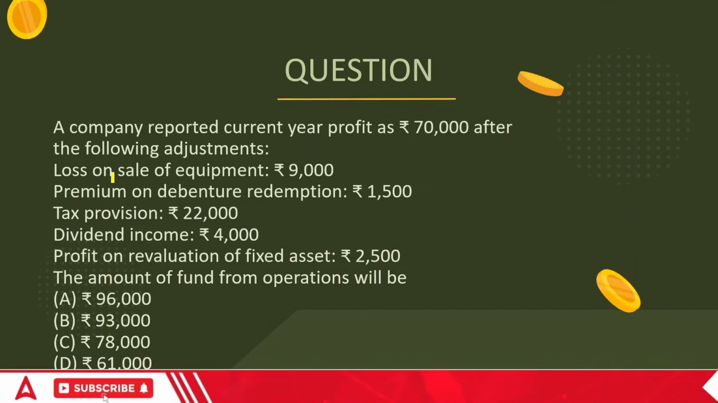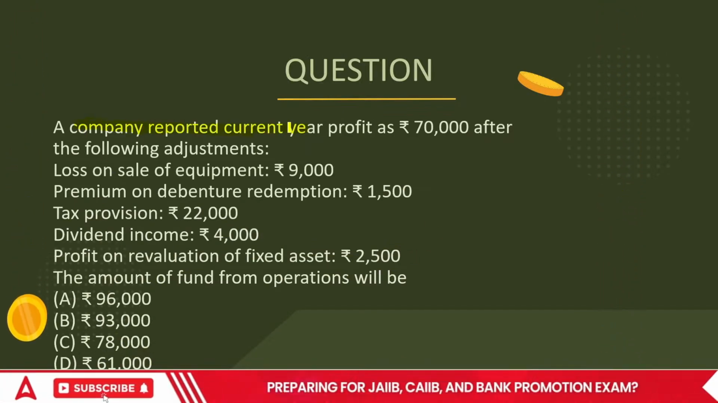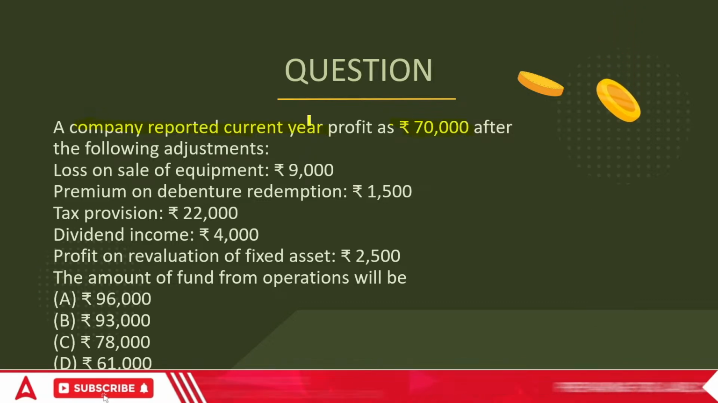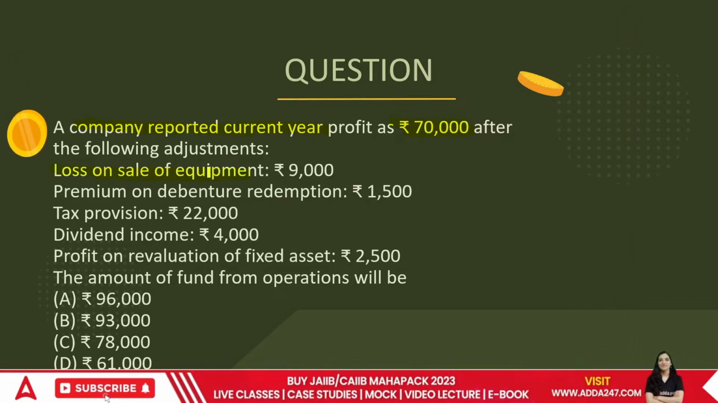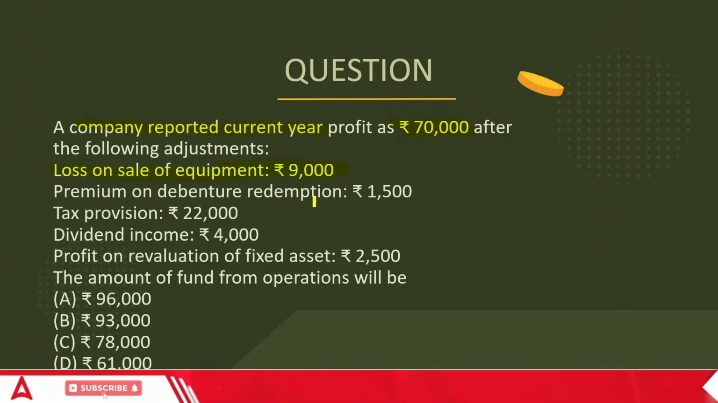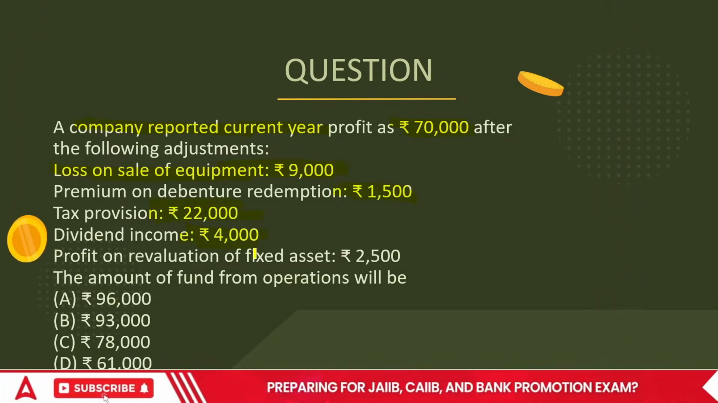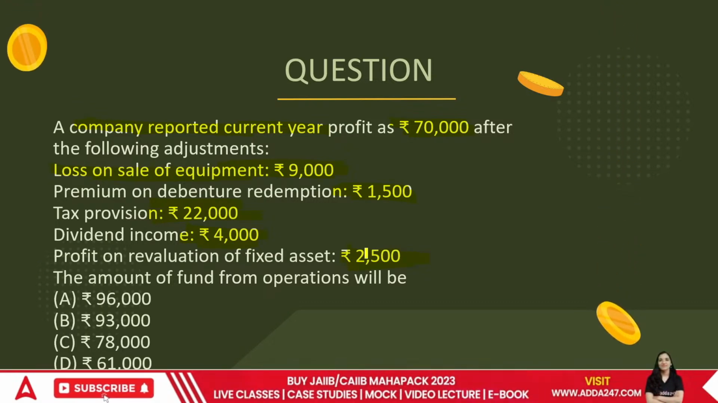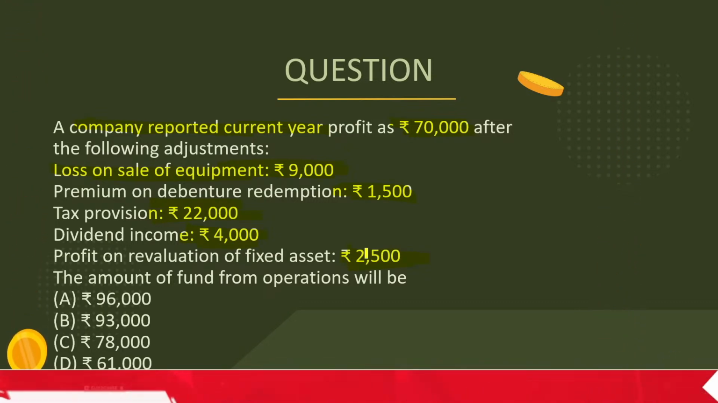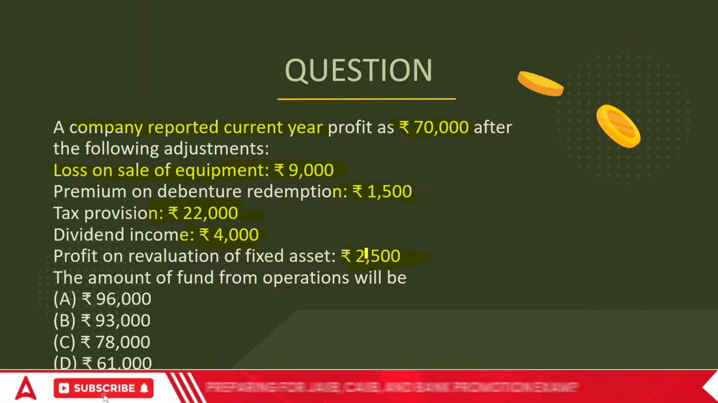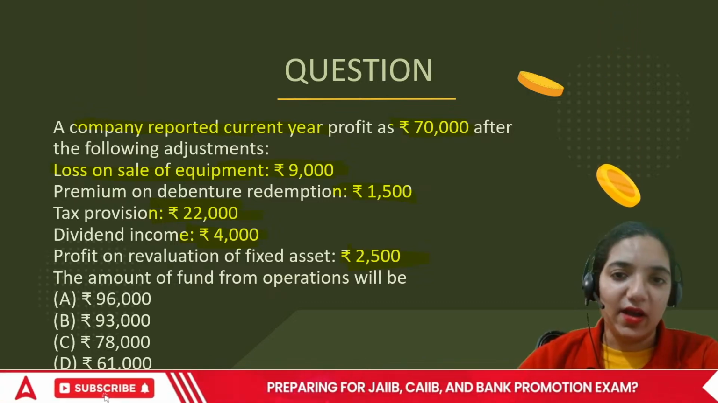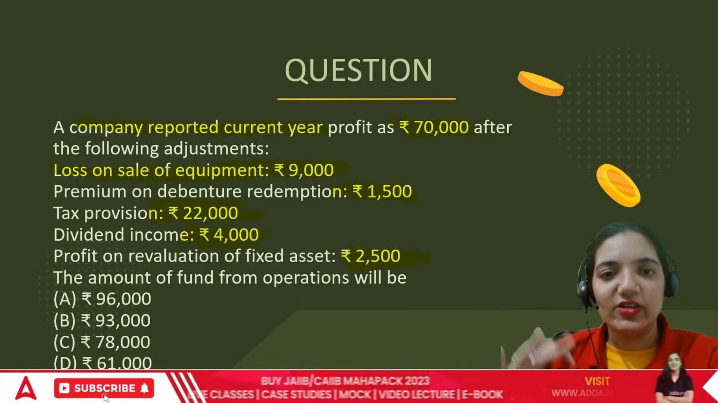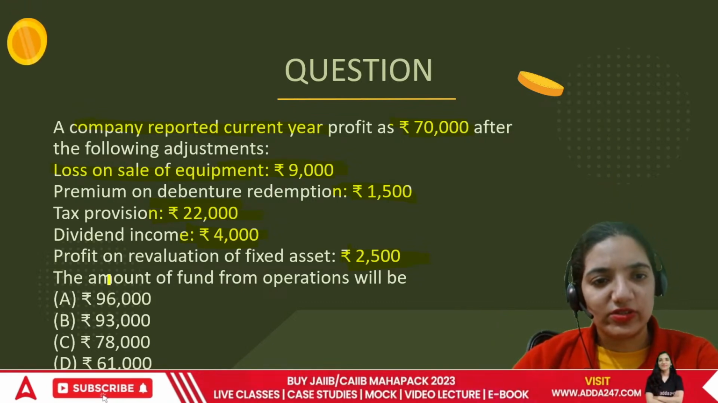Okay, here comes the next question. A company reported current year profit as 70,000. After the following adjustments: loss on sale of asset is 9,000, premium on debenture is 1,500, tax provision is there, dividend income is there, profit on valuation of asset is there, and the amount of fund from operations will be. They're looking for the fund flow, cash flow. Sorry, we are looking at the fund flow from operations.